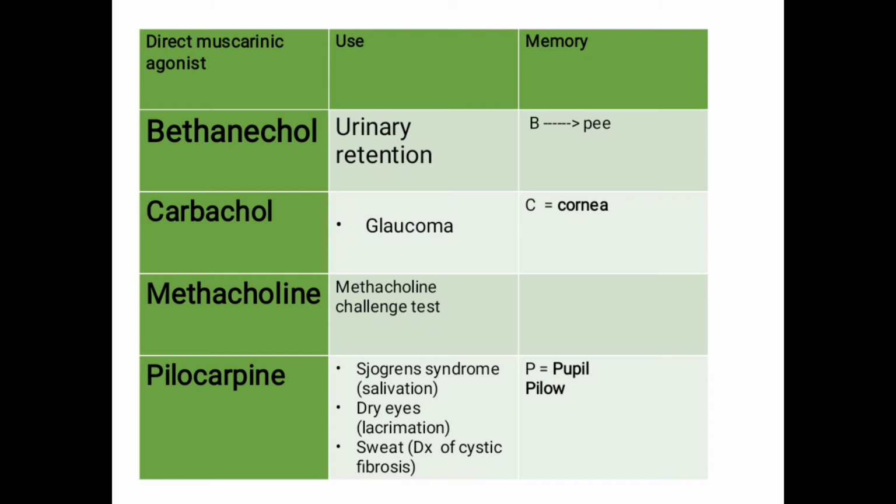Coming to carbachol, you can remember C for cornea. This is a main drug used in glaucoma, that is it decreases intraocular pressure and helps in the treatment of glaucoma. C for cornea, something related to eyes. When I consider methacholine, the name itself indicates the methacholine challenge test. This is basically, as I told, because cholinergic action is BC, which causes bronchoconstriction.